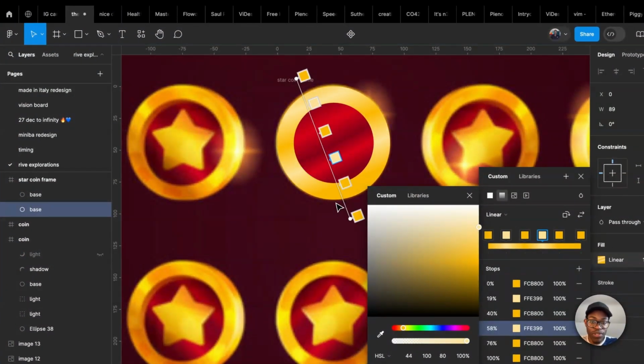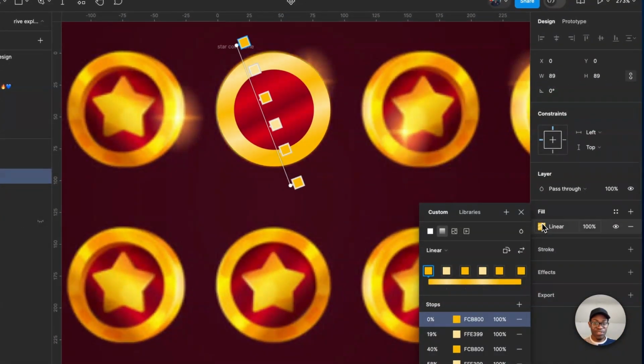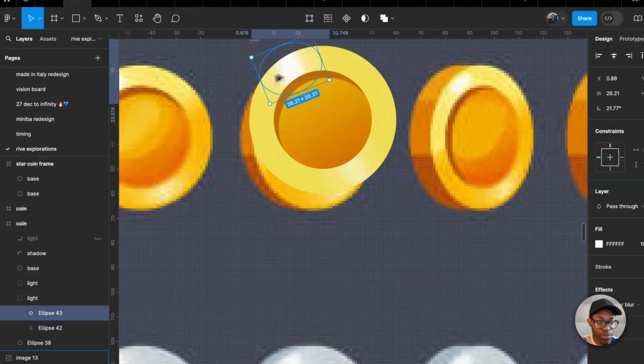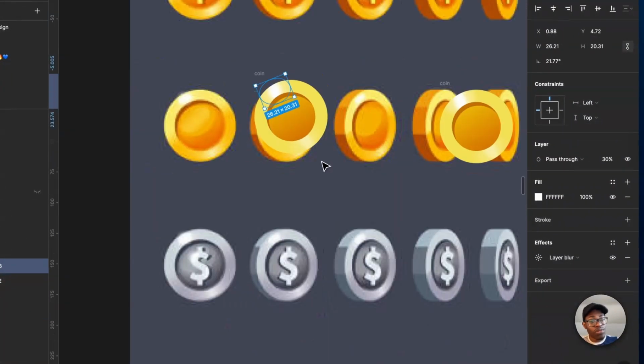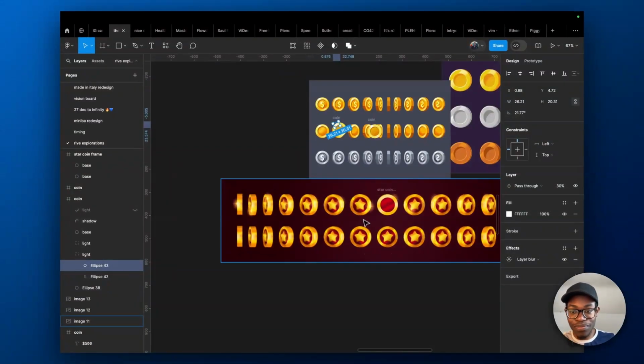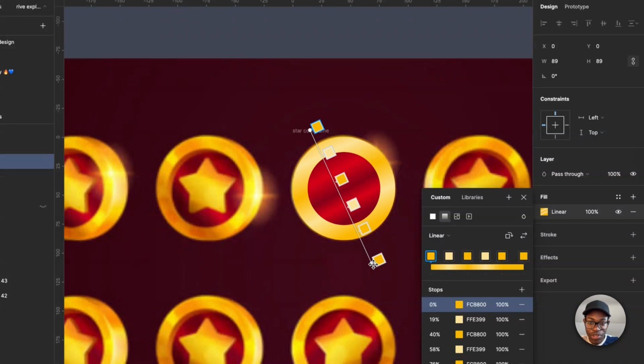The ones I've been using previously, I had to get a circle and blur it. Let me show you an example. So what I did there was that I took a circle and I blurred it, layer blur. But blur doesn't work in Rive. So I'm just thinking about it now. This one I'm doing now is actually a better method. Blur doesn't work in Rive, but gradient does. So you can use gradients to bypass that limitation.